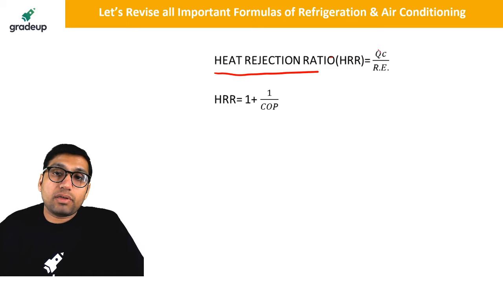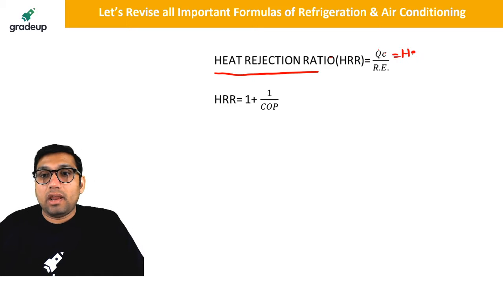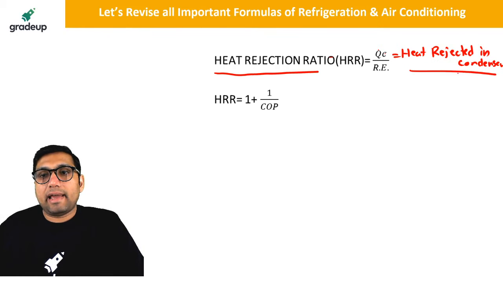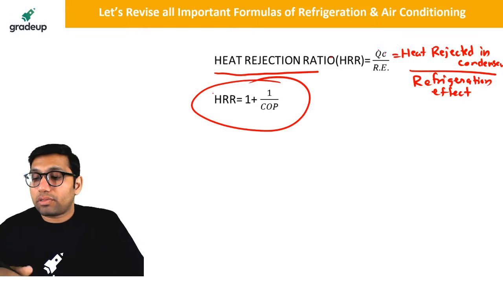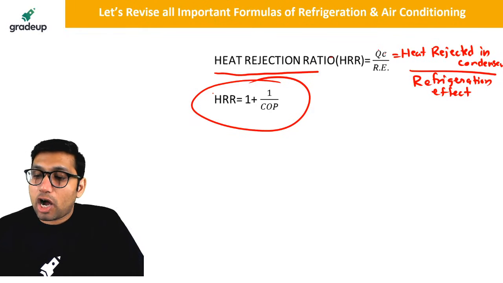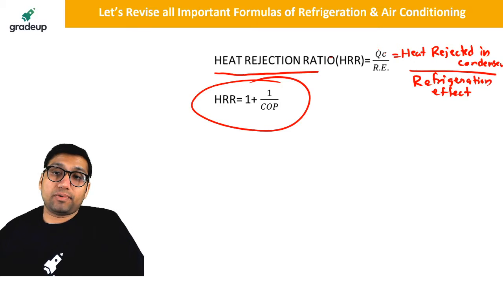Now there is also a very important term called heat rejection ratio. Heat rejection ratio is equal to heat rejected in condenser divided by refrigeration effect. Now you must be thinking, sir, heat rejection ratio is also equal to 1 plus 1 by COP. How are you getting this formula for heat rejection ratio?